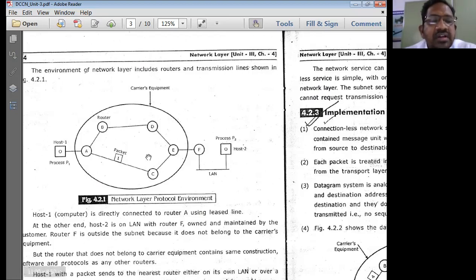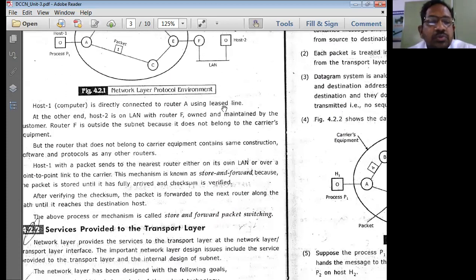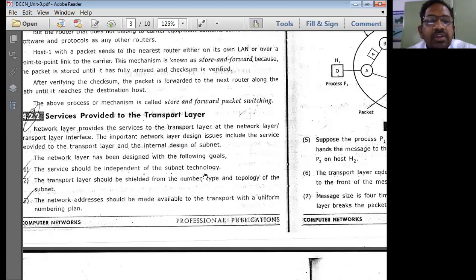So this is the basic diagram we have, where in store and forward, first of all, we store the packets, we check the correctness of the packet, then we forward those packets into the next underlying routes. For example, this particular router A may take either the route A, B, D, E, F, or it may take a route like A, C, D, E, F to reach the packet to host 2. So it may take either one of these two routes for a packet to get forwarded to the destination computer, host 2. This particular design issue is known as the store and forward type of communication.